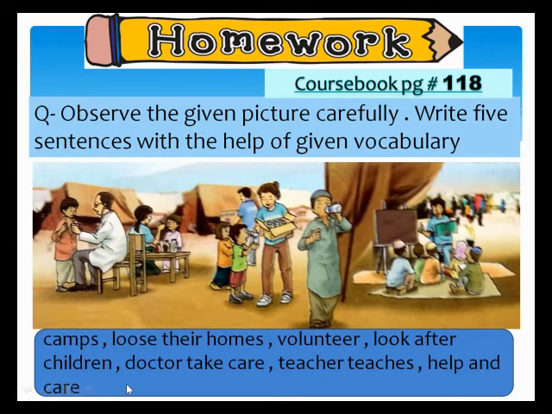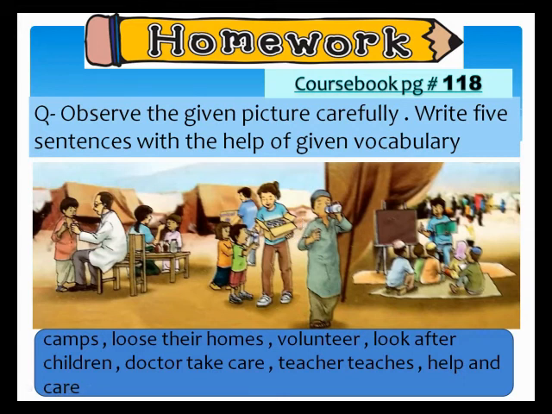These are all the vocabulary that I have given you. This is your homework. You have to do it in your fair copy. If you want to paste this picture, you can take a photocopy of this picture and paste it in your school copy, and write the vocabulary words on the next page and use them in your sentences.